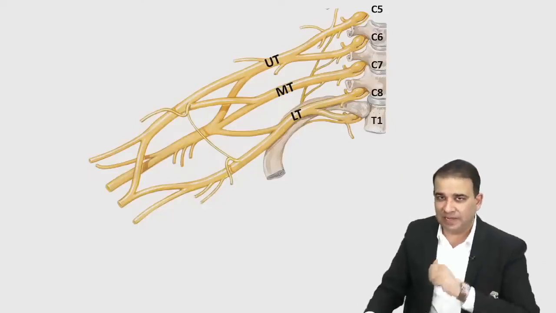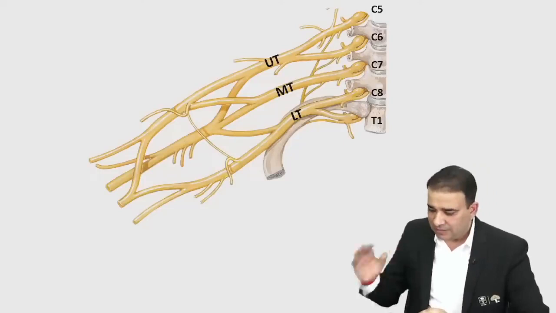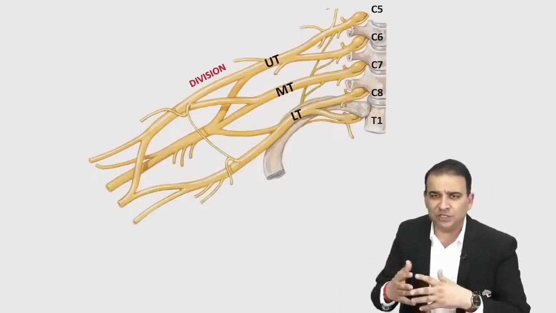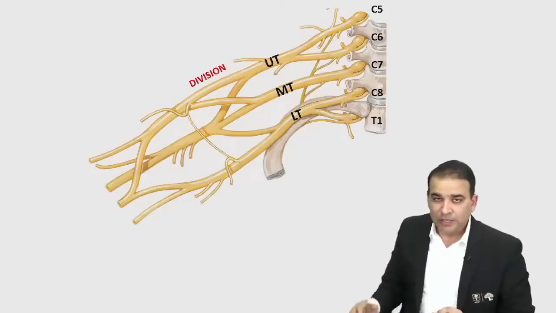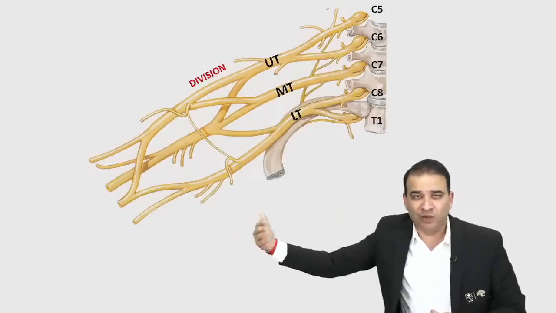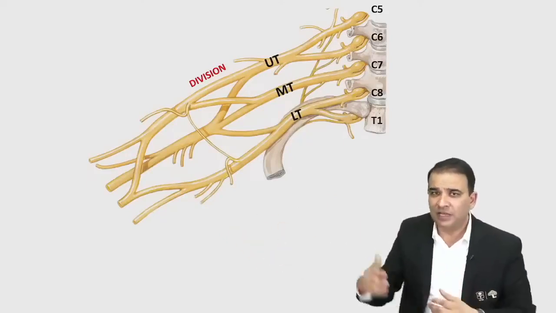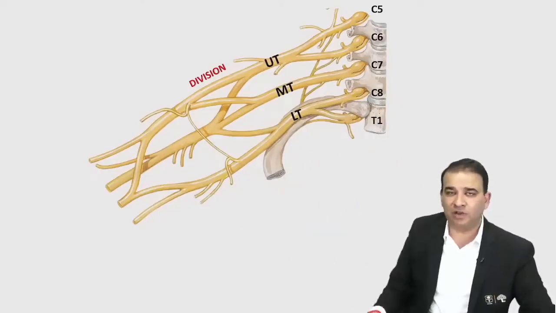Now after the trunks are formed, the next part of the brachial plexus is called the division. We have a ventral and dorsal division, and the purpose of the division is to enhance the root value, so that by the time the cords are formed, their root value is much enhanced. Whatever nerve comes out from the cord, like the radial nerve or axillary nerve, can take contributions from different root values. So that's an advantage of having a division part.